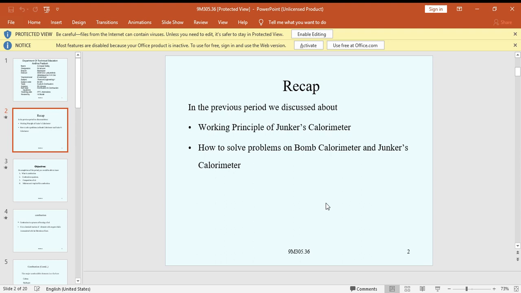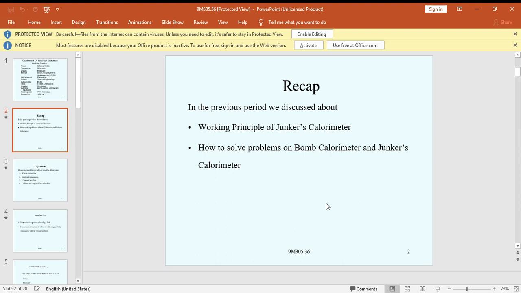Today in class we have discussed combustion: what is the definition of combustion, the chemical reaction of combustion, and what is the minimum air requirement for burning of the fuel. In the previous class we discussed the working principle of the Bomb calorimeter and Junkers gas calorimeter, and how to solve problems on them.